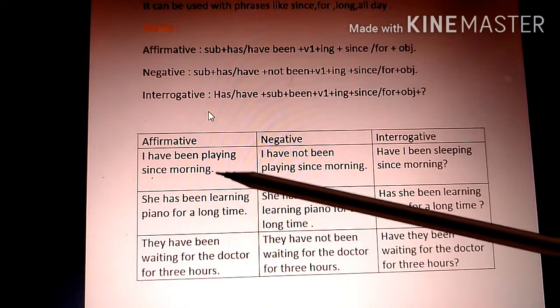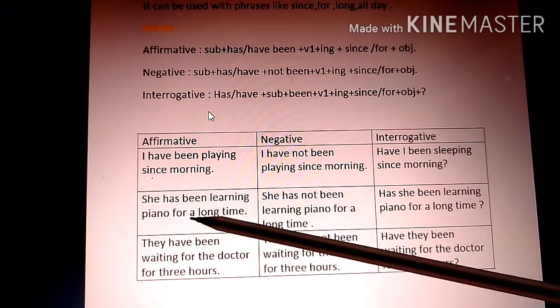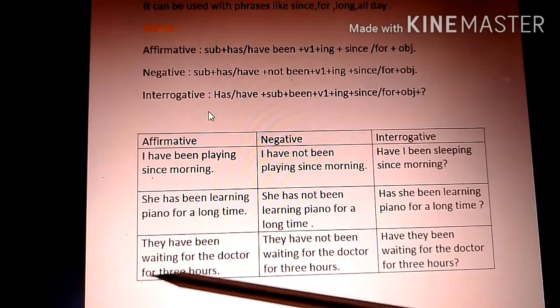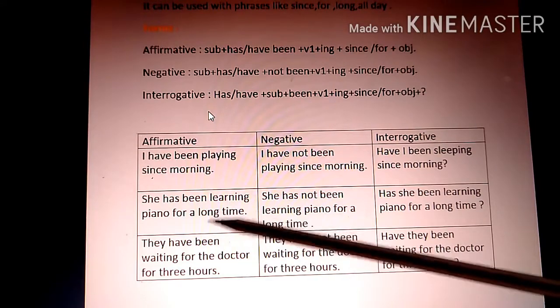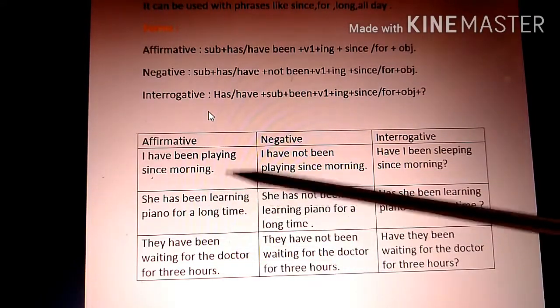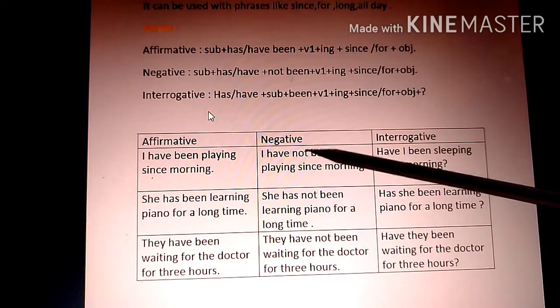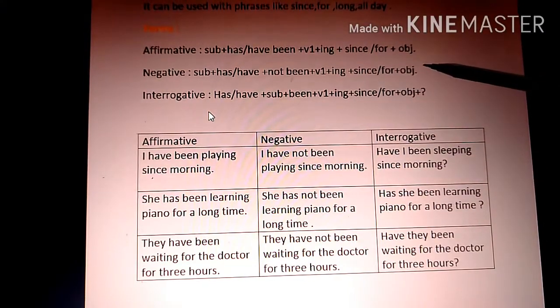And you will notice one more thing, that see in the first sentence there is since, in the second sentence there is for, and in the third sentence also there is for. So for, since, all day, long, these are all the things from which you can identify that present perfect continuous tense has been used in those sentences. Let's now go to negative.